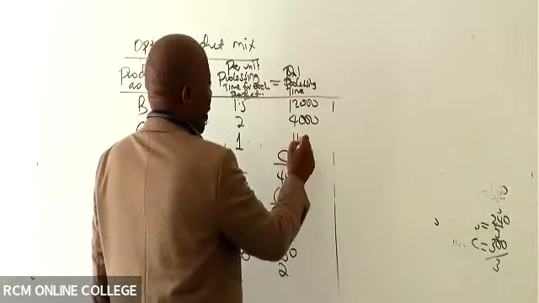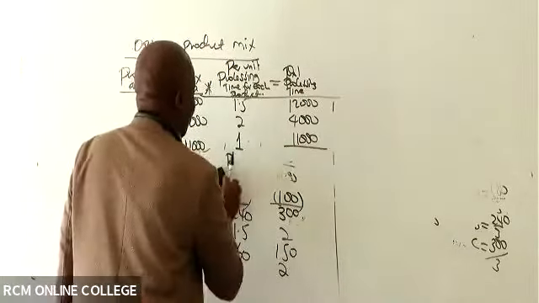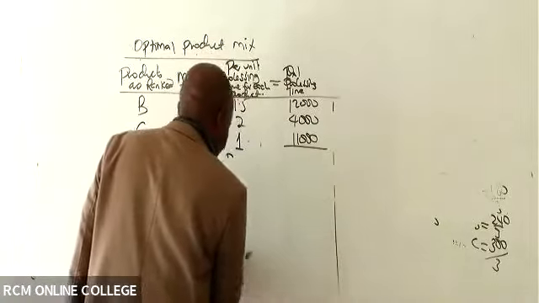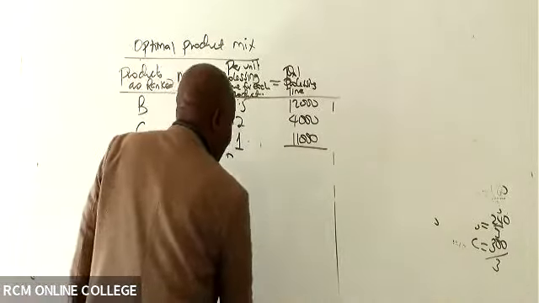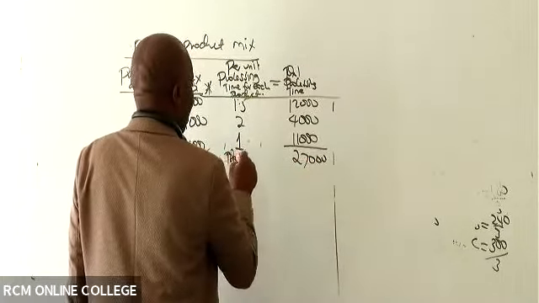And this one is 11,000, isn't it? So come and give me the total here. 27,000, isn't it? So this is total required.